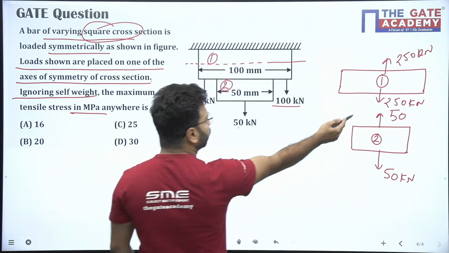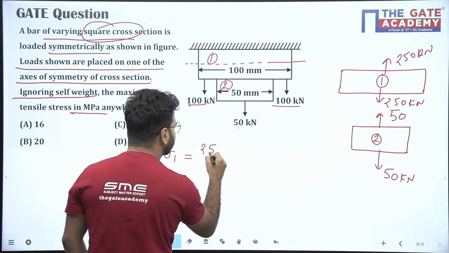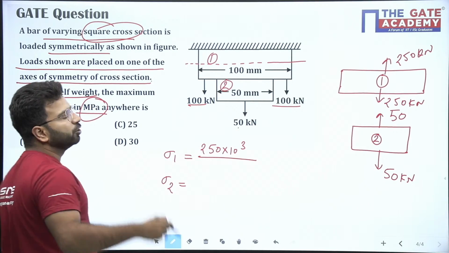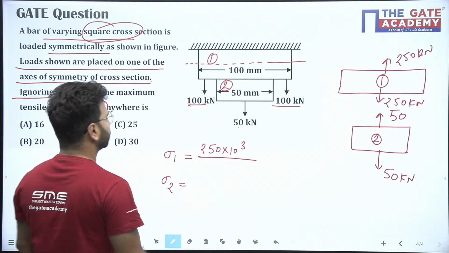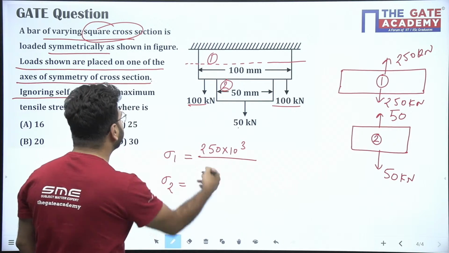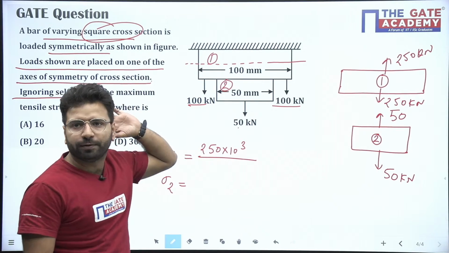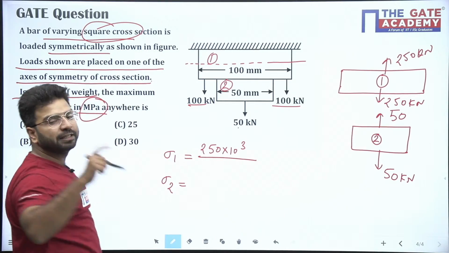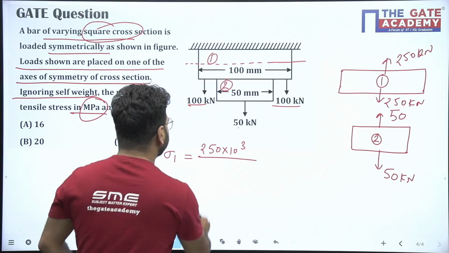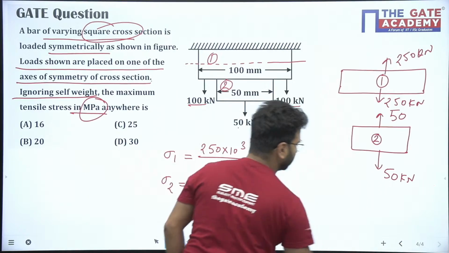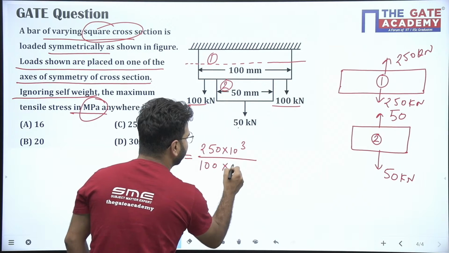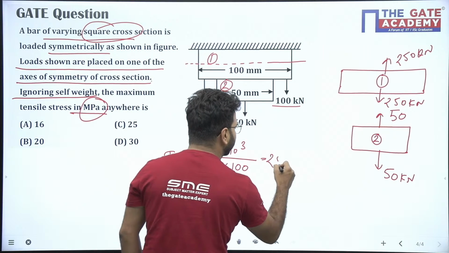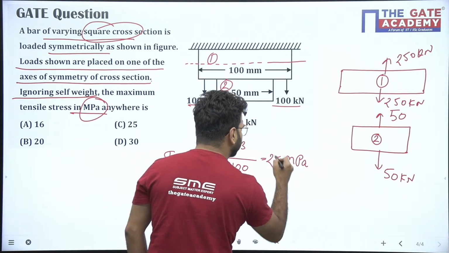So what is the force in block 1? You can see it's 250 kilonewton. I am saying 10 to the power 3 because the question is asking in megapascal, so I will convert into Newton per mm square. 250 into 10 to the power 3 upon area. What is the area of this block 1? You can see it's 100, but it's a square cross section, so open the eyes very carefully. It will be 100 multiplied by 100. So how much will it come? 25 megapascal.